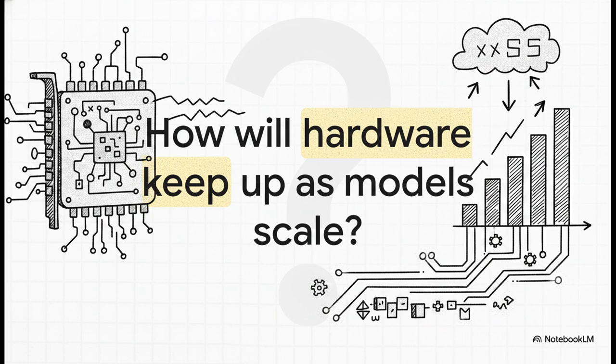But it does leave us with a pretty provocative final thought. With millions upon millions of dense mathematical operations required to generate just a single word, what happens next? As we demand AI models that are orders of magnitude smarter and larger than what we have today, how on earth will our physical hardware keep up with the math? Thanks for exploring the inference pipeline with me today. Hopefully, the next time you type a prompt, you'll see the numbers beneath the words.